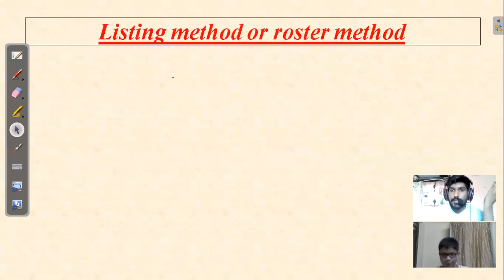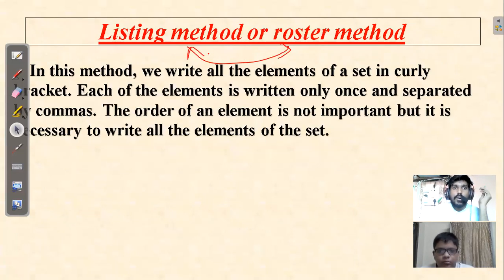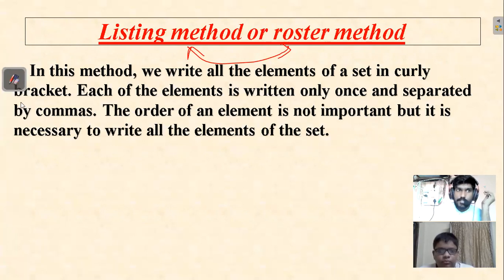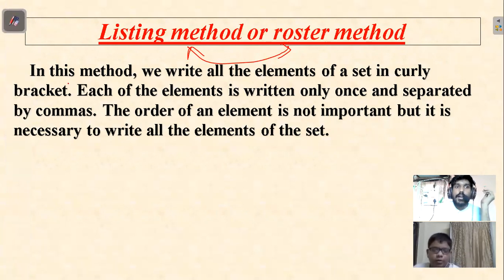Let's see what the listing method is. Listing method or roster method. One thing, make sure you don't get confused: listing and roster mean one and the same. Now in this method, we write all the elements of a set in curly brackets. Each element is written only once. Even if it is repeated, you write it only once, and you separate the elements by commas.